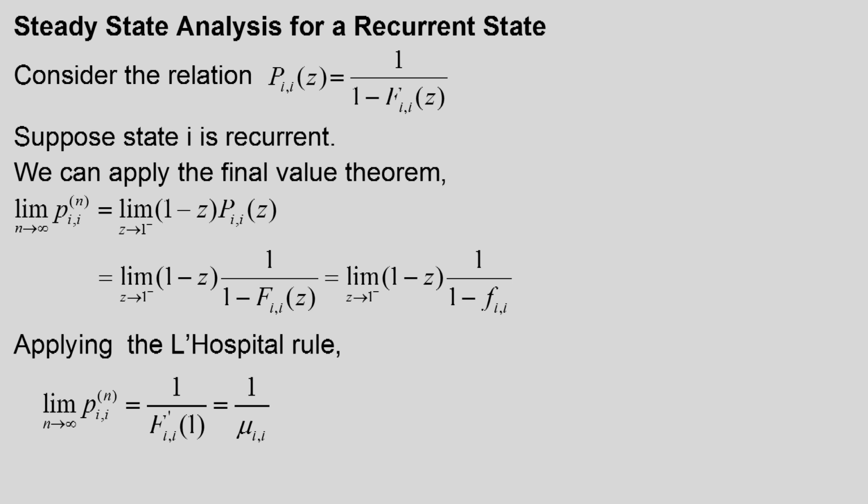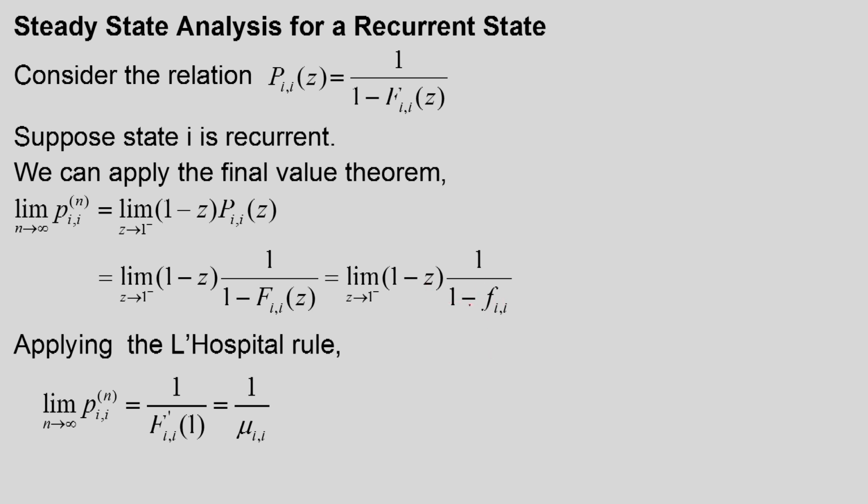But for the recurrent state, the same analysis is slightly difficult. We will do it here. So, here we will consider the relationship P_ii(z) is equal to 1 by (1 minus F_ii(z)). Suppose state i is recurrent. We can apply the final value theorem again. So the limit of p_ii^n as n tends to infinity is the limit of z tends to 1 minus of (1 minus z) into P_ii(z). If I put again the value of z equal to 1, we will get the limit of (1 minus z) into 1 by (1 minus F_ii).